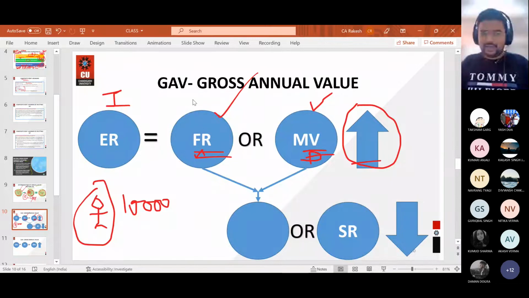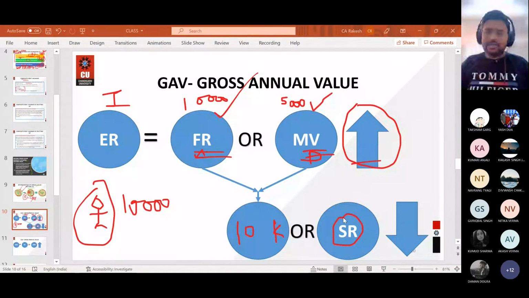Let us say fair rent is 10,000. Municipal value is 5,000. Which value is higher? 10,000. So I will take that particular value into consideration. Then this value will be compared with the standard rent.